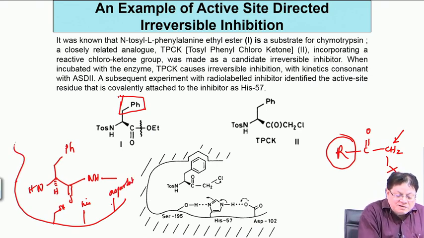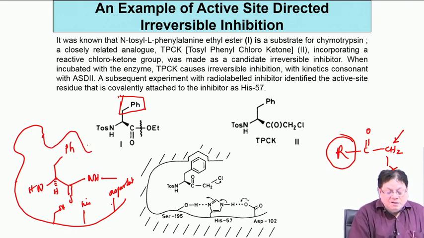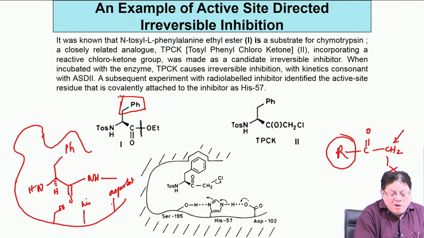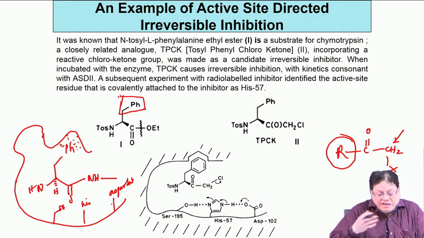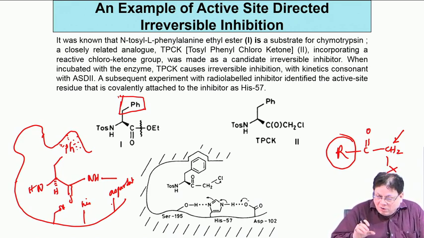But apart from that, it must have a hydrophobic pocket, where phenyl or aromatic groups can be stabilized by stacking interactions, or what are called hydrophobic interactions.